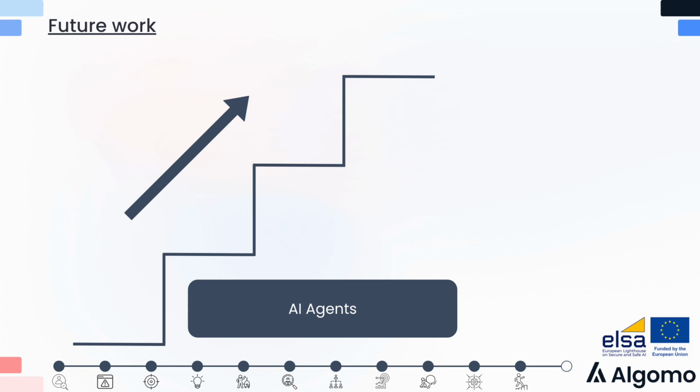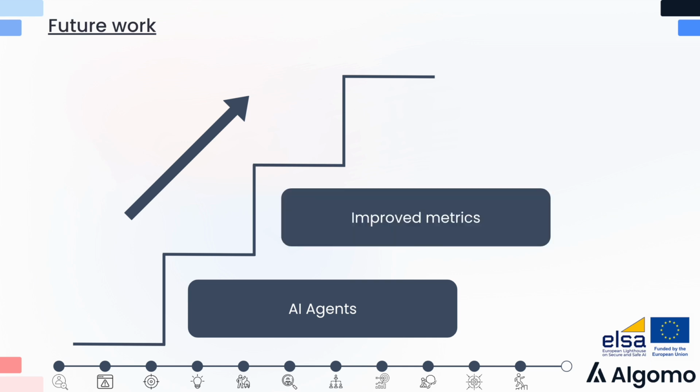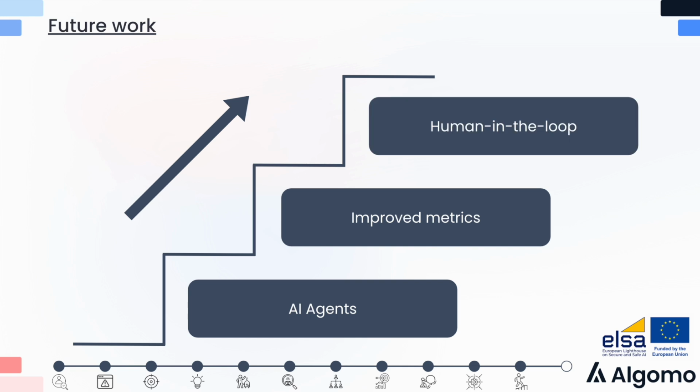In terms of next steps for Algomo, we want to move towards AI agents, which are AI systems that can interact with outside systems, for example, to fetch live order statuses. We also want to improve our hallucination detection metrics and to complete the human-in-the-loop work with Agent Assist.